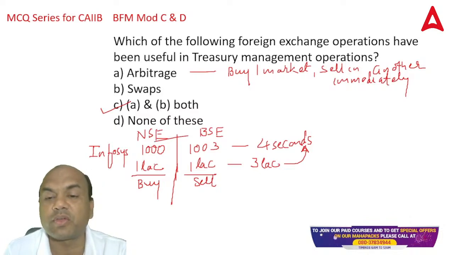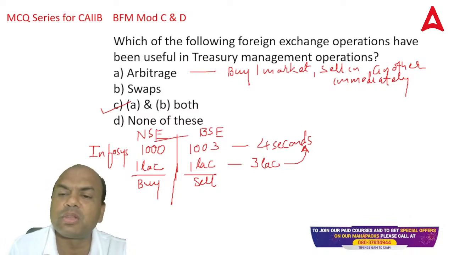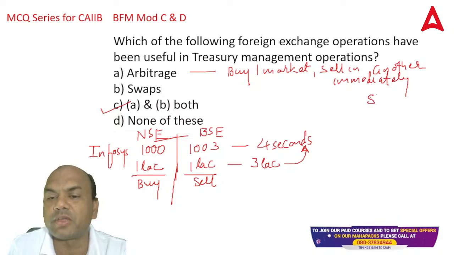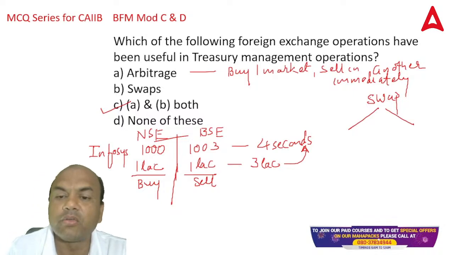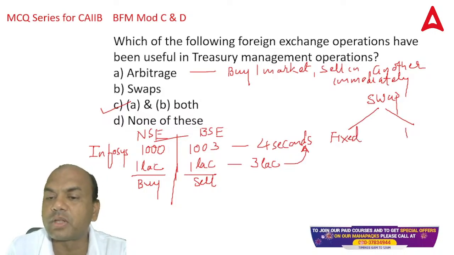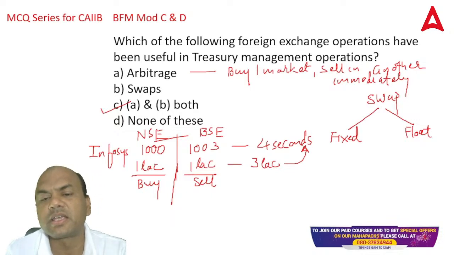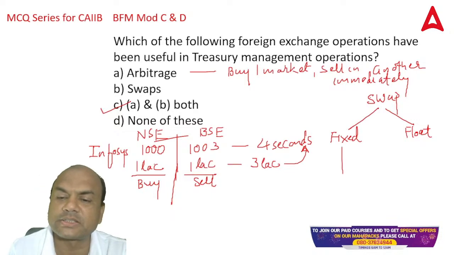Now what is swapping? Remember one basic thing about swaps: there are always two legs in a swap. One is fixed and the other is floating. What do you mean by this? Keep it very simple. Suppose I'll give you this example.